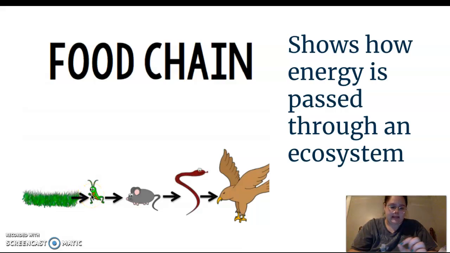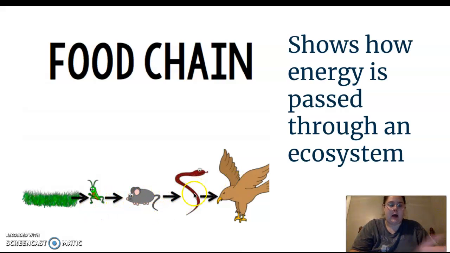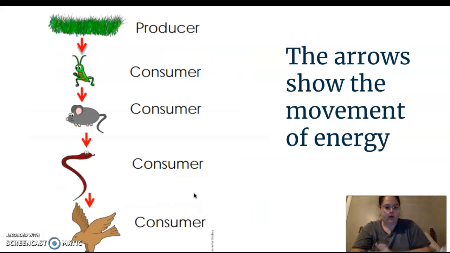The grasshopper eats that grass and takes that energy. The mouse is eating the grasshopper, taking the energy from the grasshopper. Same with the snake and the mouse, eating the mouse, and then eventually the hawk eats the snake. So again, that arrow is showing how the energy is moving from one organism to another.